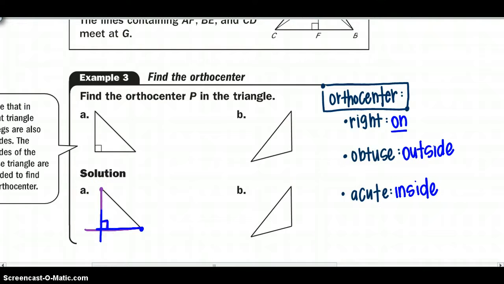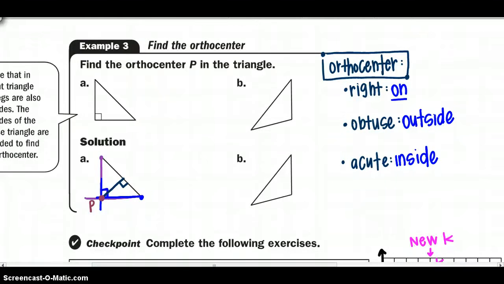So notice I have 2 perpendicular segments. Now I need to draw it from this vertex perpendicular to my other side. So where those 3 meet is going to actually be right here at the vertex of where my legs meet. That's going to be point P, our orthocenter.